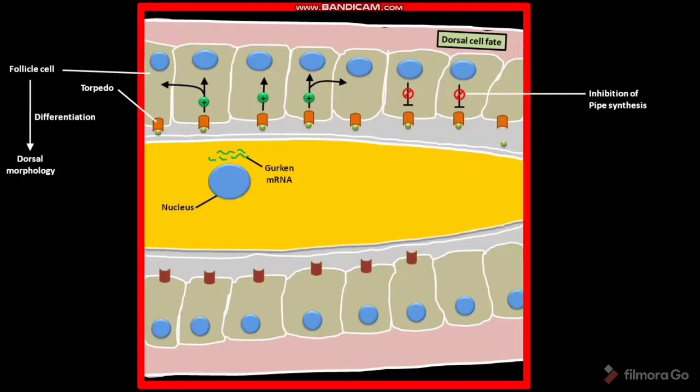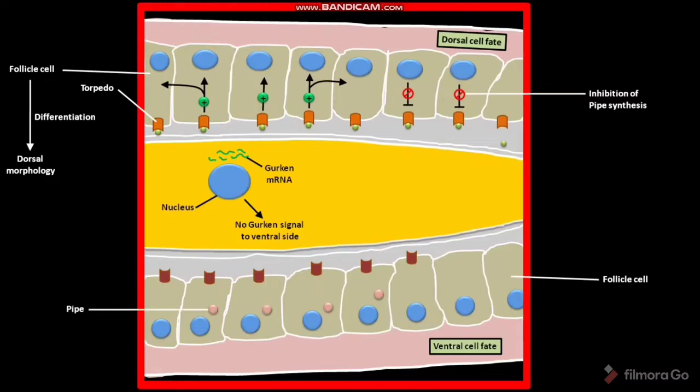Now, let us discuss the ventral follicle cell fate. As no Gurken protein diffuses to the ventral side, only the ventral follicle cells begin to synthesize pipe protein. The pipe protein causes the formation of sulfated vitelline membrane proteins. As a result, the ventral vitelline envelope is modified.